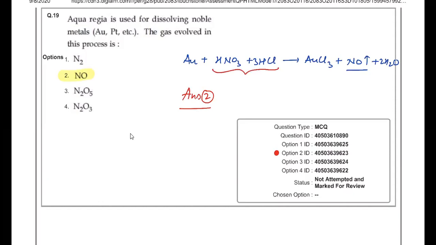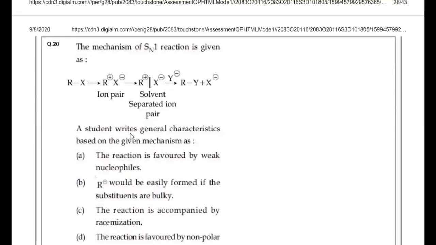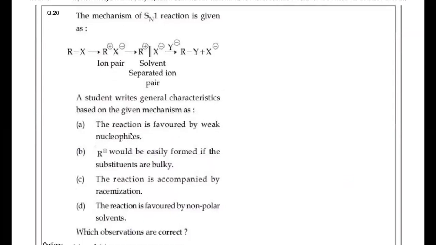Clear? Then question number 20. The mechanism of the SN1 reaction is given, and a student writes general characteristics based on the mechanism. The reaction is favored by a weak nucleophile, correct? A strong nucleophile favors the SN2 reaction. So this statement is correct. R plus would be easily formed if the substrate is bulkier. If it is bulkier, the carbocation stability will be higher. For the SN1 reaction, stability of the carbocation favors the reaction.